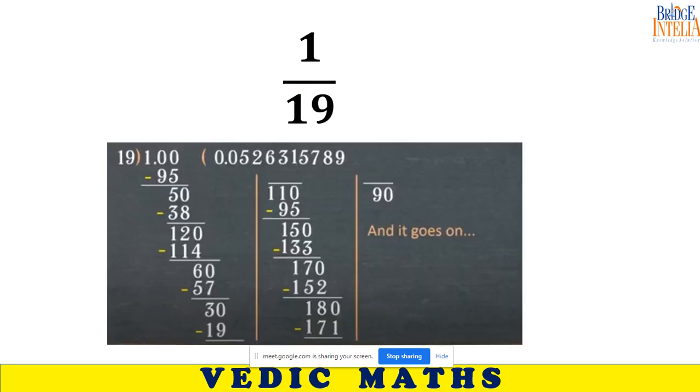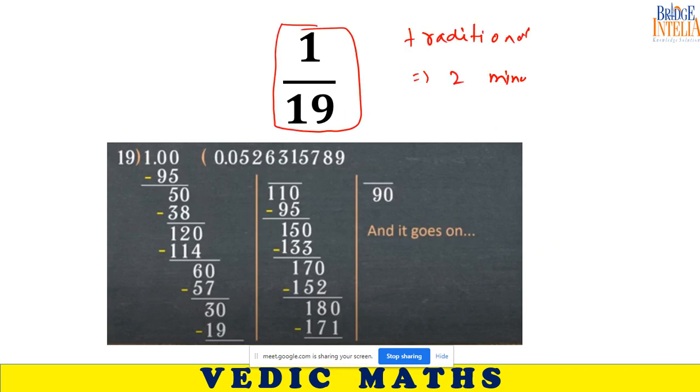more accurately than a calculator. Suppose I ask you to solve 1 divided by 19 using the traditional method. It will take you 2 minutes. If I ask you to answer till 5 places of decimal, you will take more than 2 minutes to answer. But Vedic maths gives us a short trick. So let us understand what that short trick is.